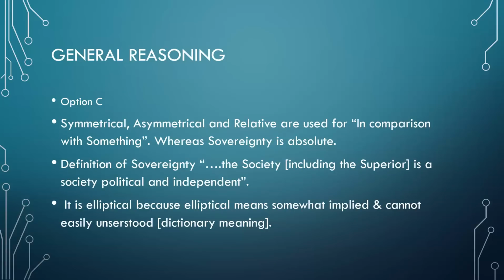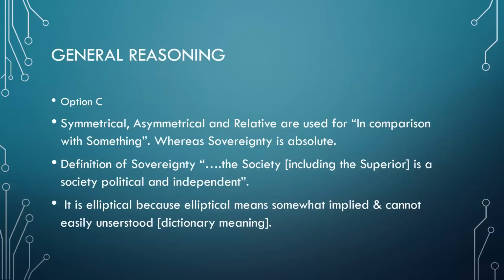When we talk about the 4 options, symmetrical, asymmetrical and relative, if you see all the terms closely and analyze them, all the terms are used in comparison with something. When you talk about symmetrical, you will say something is symmetrical in comparison with something, in some relationship. Symmetrical, asymmetrical, relative, same, in comparison to something. So the only word left is elliptical. Why elliptical, I'm going to tell you now. Whereas sovereignty, especially the Austinian sovereignty, is absolute. Okay, there is no comparison.